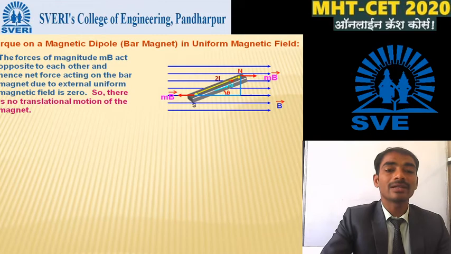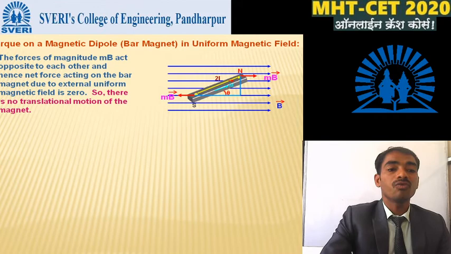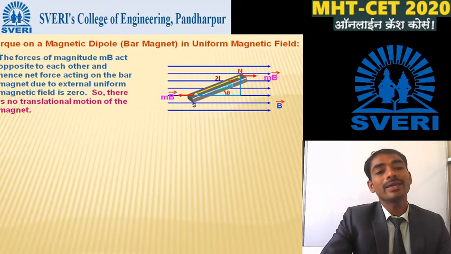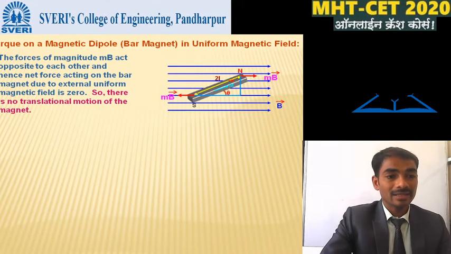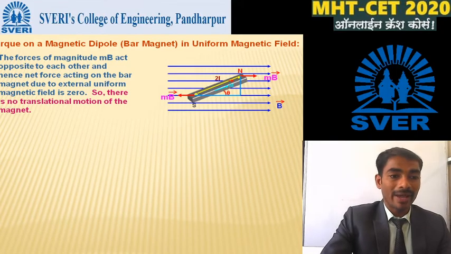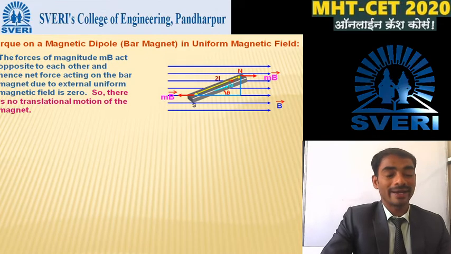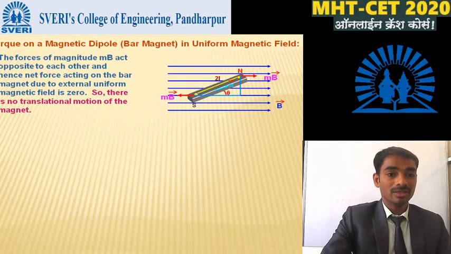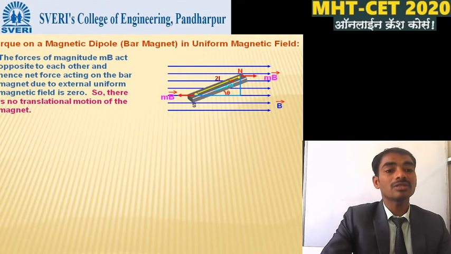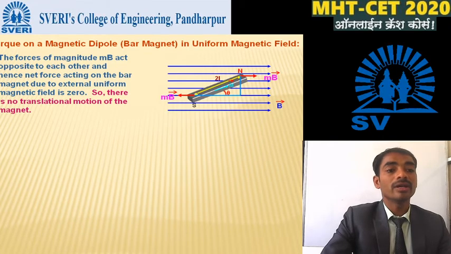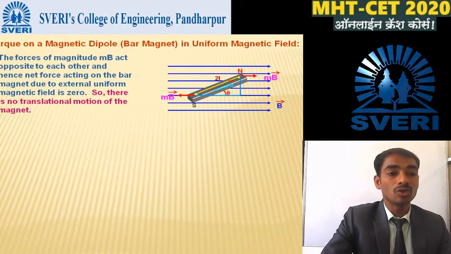The length between the two poles is 2L. The forces of magnitude mB act opposite to each other, one force on the south pole and the other on the north pole. Hence the net force acting on the bar magnet due to the external uniform magnetic field is zero.